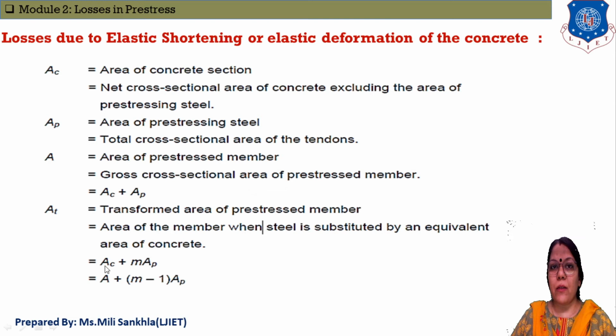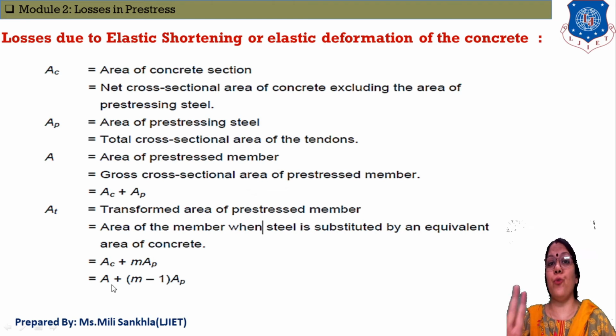Putting this in, the final value of the transformed area is equal to A plus (m minus 1) AP, where AP is the area of pre-stressing steel, A is the gross area of concrete plus pre-stressing steel, and m is the modular ratio, the ratio of modulus of elasticity of two materials.